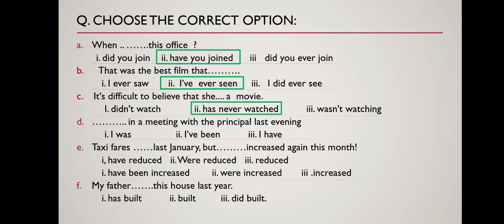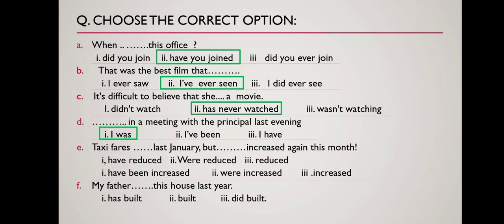Coming to D. In a meeting with the principal last evening. This sentence gives us a clear indication of past time with the word last. So we cannot use present perfect tense here. I gave you the clue. So which option are you going to choose? Check your answer. I was in a meeting with the principal last evening.